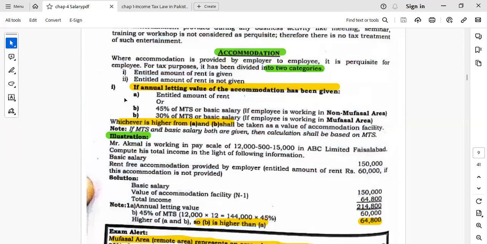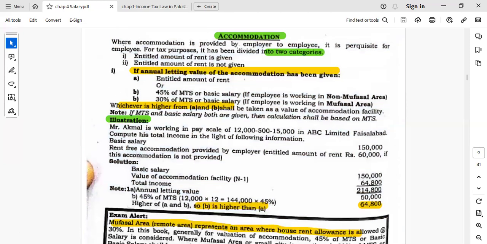In the first case, if the entitled amount, the letting value, is given, then we will compare the entitled amount of rent with these percentages. Remember these two areas, non-mufassal and mufassal areas. So 45% of the minimum time scale will be taken, 30% of the minimum time scale will be taken for the calculation, and whichever amount is higher will be added in the income from the salary.